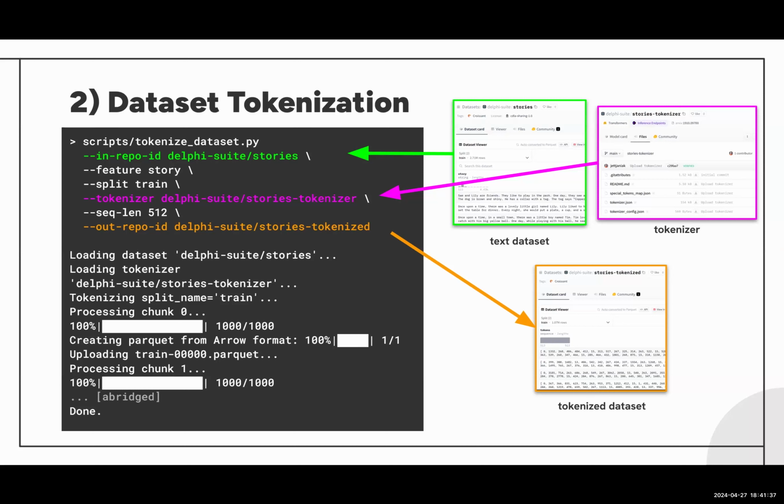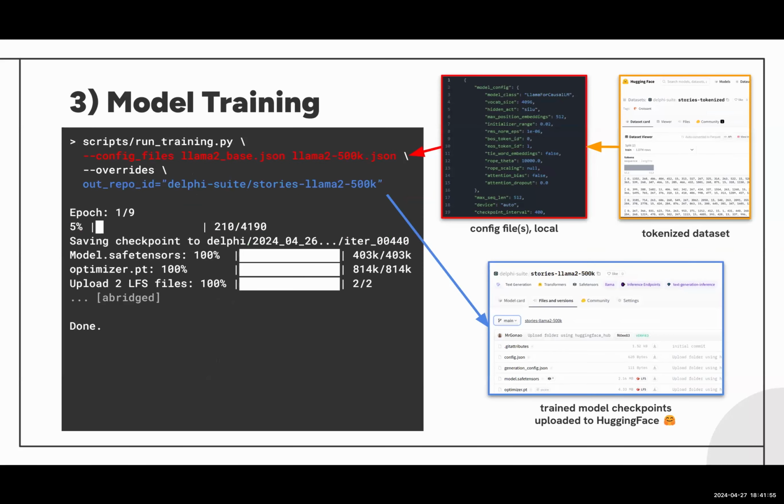This you need to do for each split of the dataset, however many splits you have. This example shows us using the train split to create the tokenized dataset. So once you've done this, we're basically ready to continue to the training of our model. And to specify our training run's details and the architectures, you can see in the red box, we have a JSON config file specifying everything, in which we also specify which tokenized dataset from Hugging Face we use